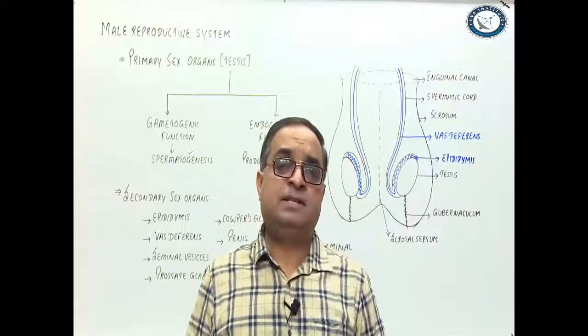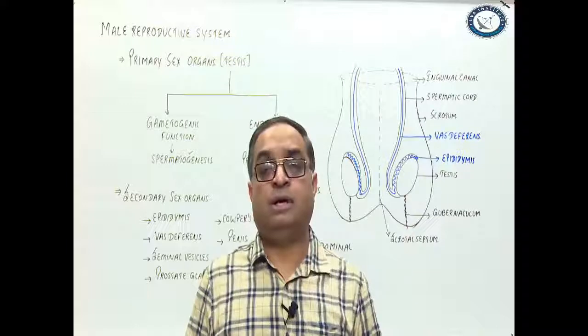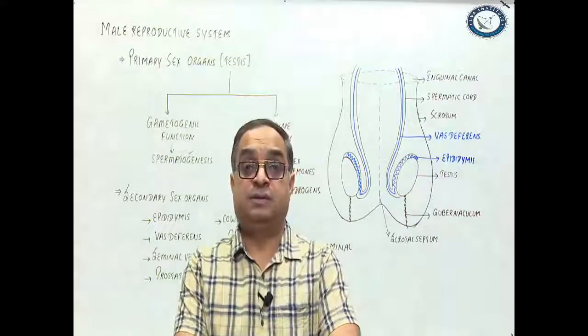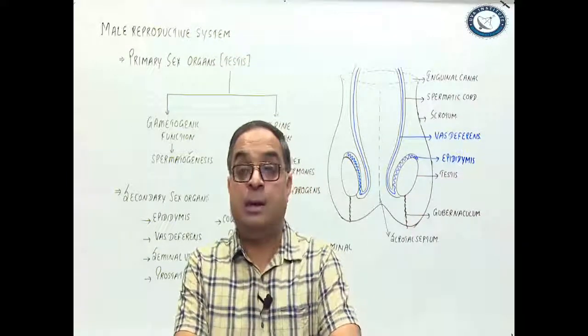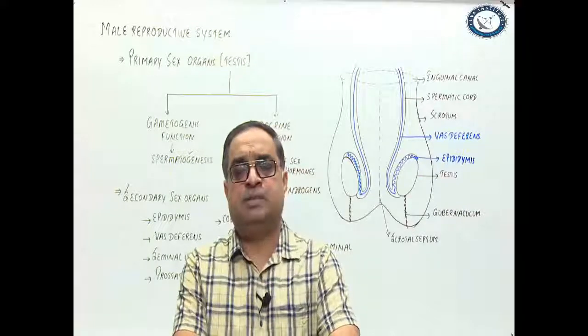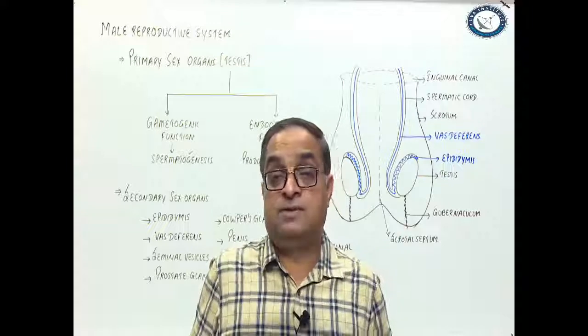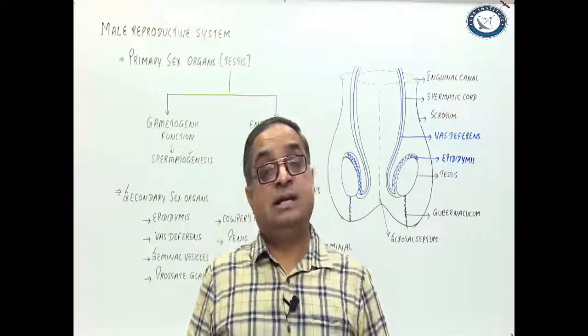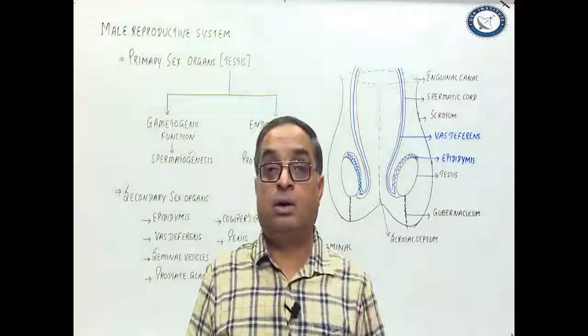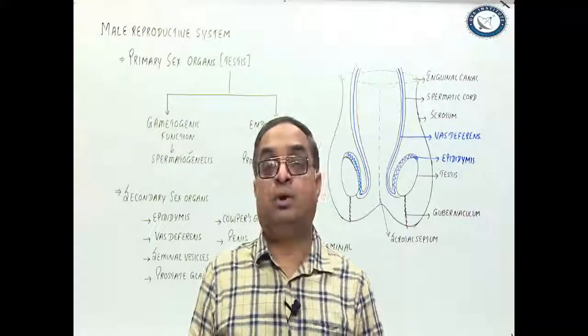There are some mammals in which testes are located inside the body cavity, like prototherians or the monotremes, which are egg-laying mammals like duckbill platypus and spiny anteater. Even in the case of elephants, dolphins, and whales, testes are located inside the main body cavity. Testes are intra-abdominal.